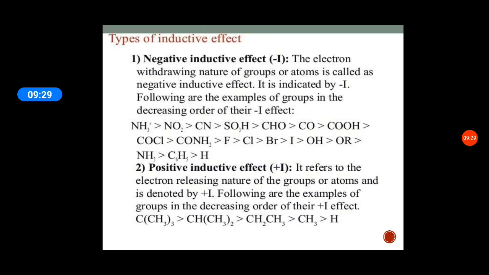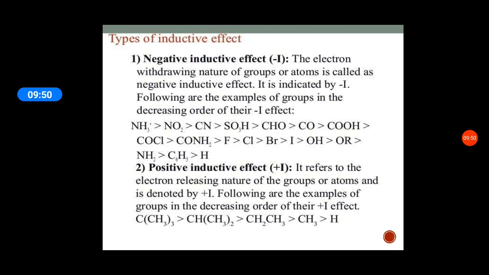Let us consider types of inductive effect. One is the negative inductive effect, called the minus I effect. What is the negative inductive effect? The electron withdrawing nature of groups or atoms is called the negative inductive effect. It is indicated by minus I.